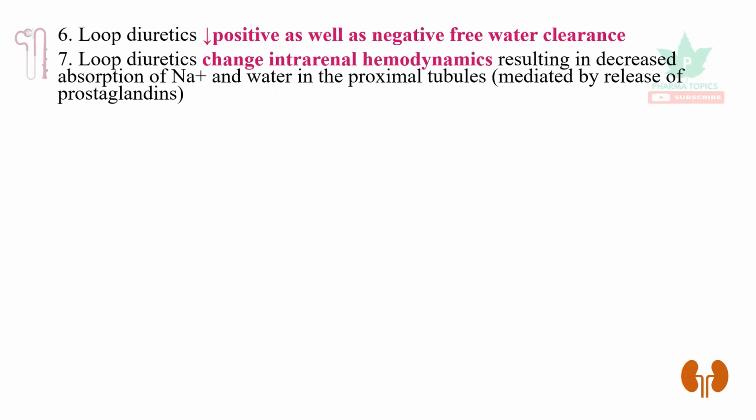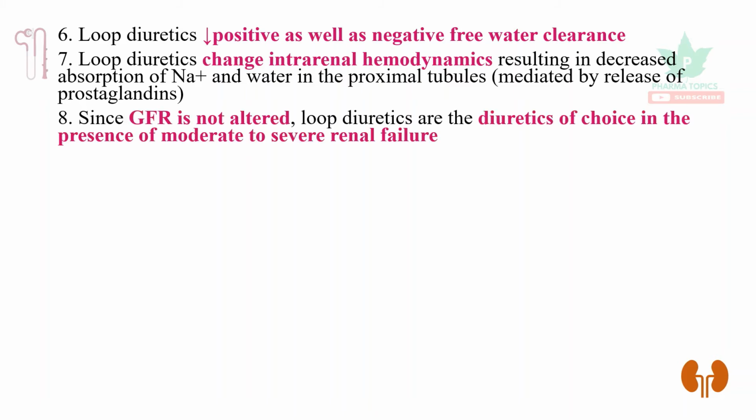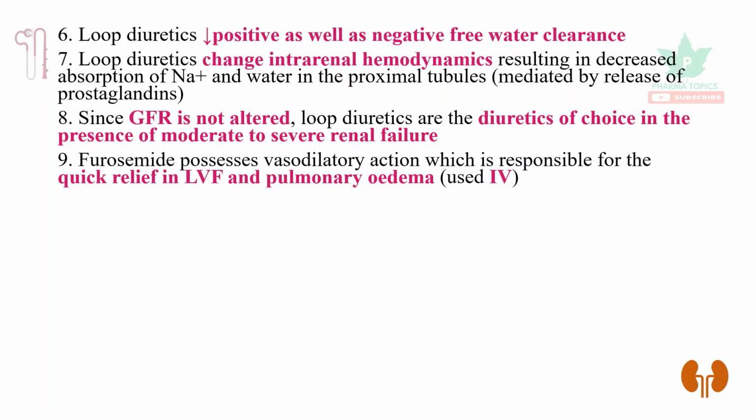Loop diuretics change the intrarenal hemodynamics, resulting in decreased absorption of sodium and water in the proximal tubules, which is mediated by the release of prostaglandins. Since glomerular filtration rate is not altered, loop diuretics are the diuretics of choice in the presence of moderate to severe renal failure. Furosemide possesses a vasodilatory action, which is responsible for quick relief in the left ventricular failure and